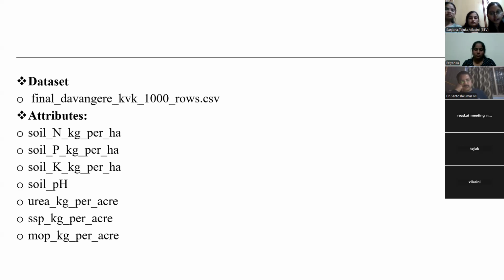MOP kg per acre. This represents the amount of MOP that is required for one acre. MOP is the major source of potassium. MOP represents the muriate of potash, and SSP is the single super phosphate.